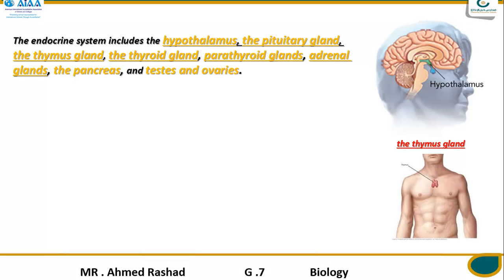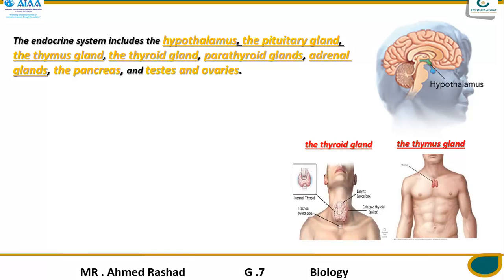And the next one, the thyroid gland, is found in your neck, and it produces important hormones such as thyroxine, which controls energy-related reactions and other functions in each cell in your body.